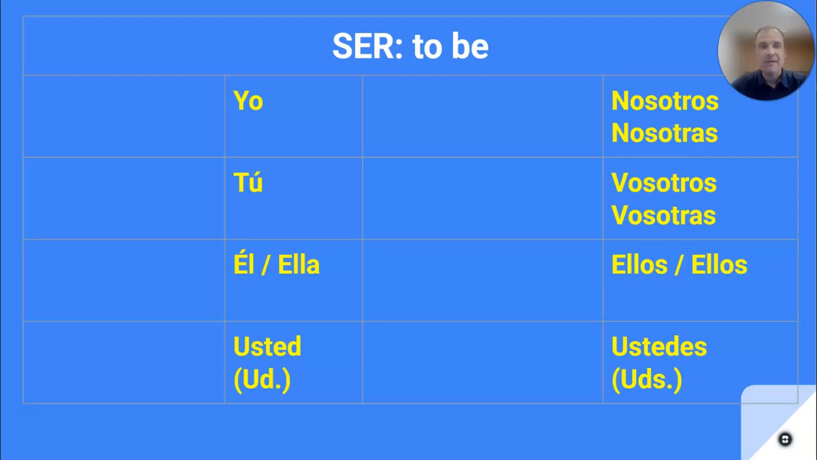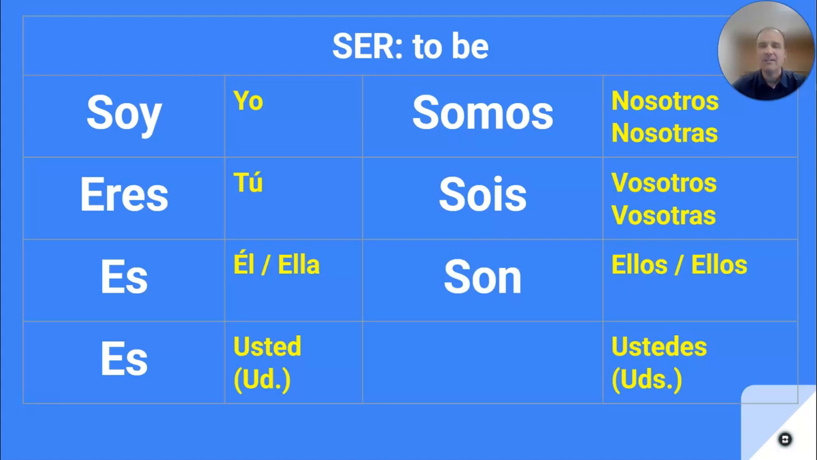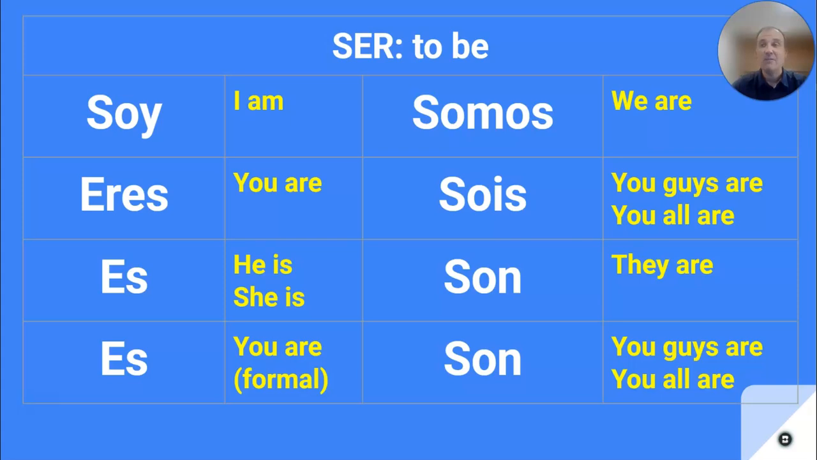So go through these with me. Soy, eres, es, somos, sois, son, y son. And that's how I conjugate ser with different subjects. And we know from our previous lesson, soy means I am, eres means you are, es is he is or she is, but it could also be you formal. Somos is we are, sois, all of you are in Spain, son, they are, and son can also mean all of you are. So just a quick review of ser.